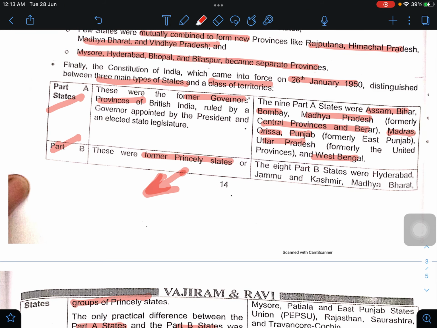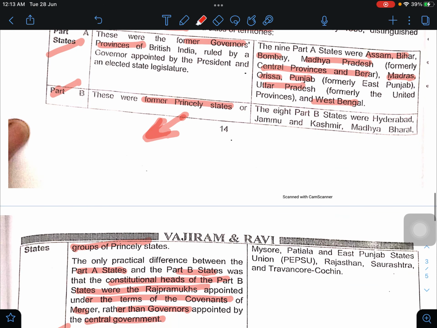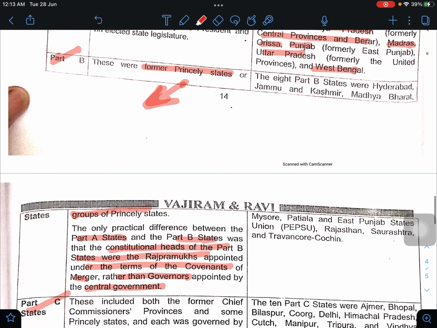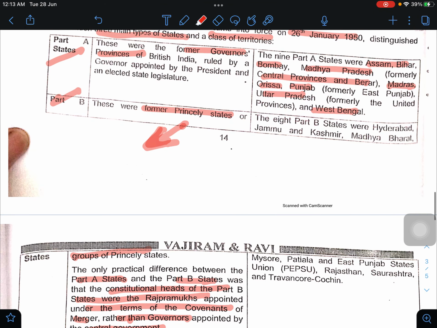So they were not appointed by the central government. They were made Raj Pramukhs from the deal which happened, under the terms of covenants of merger. So what were these states? Hyderabad, Jammu and Kashmir, Madhya Bharat, Mysore, Pepsu (Patiala and East Punjab States Union), Rajasthan, Saurashtra, Travancore and Kochi.